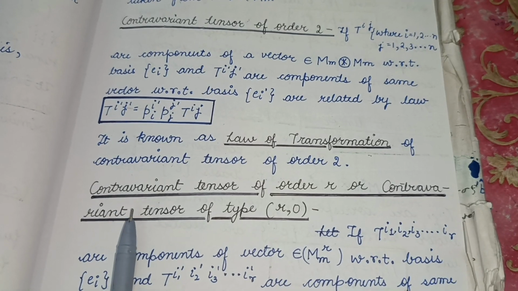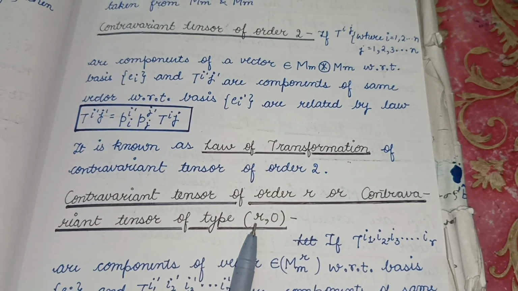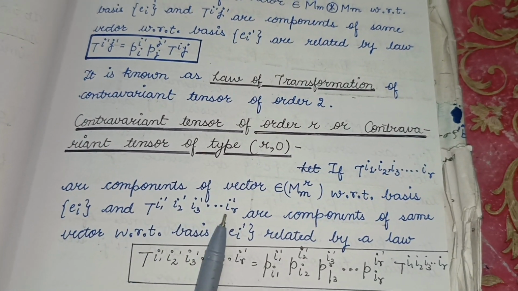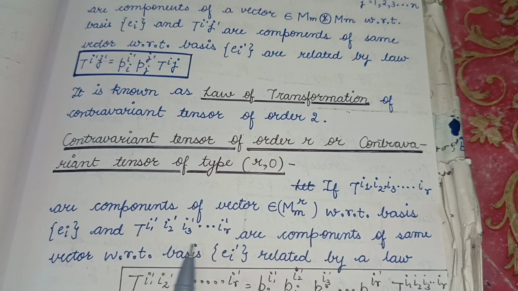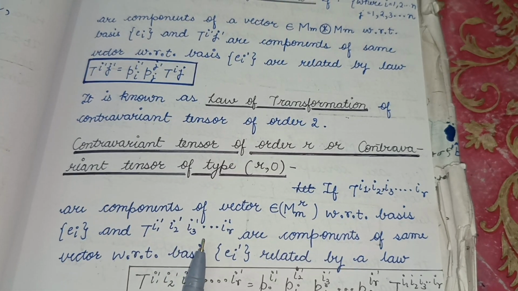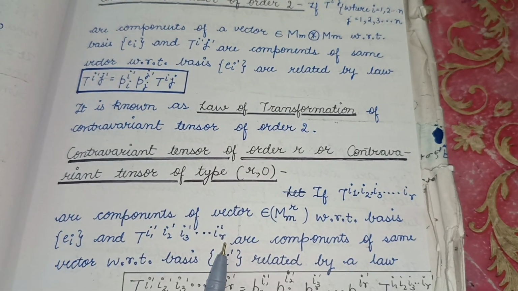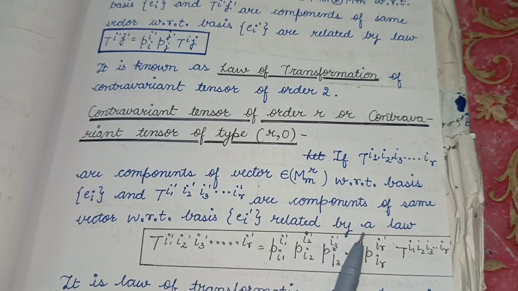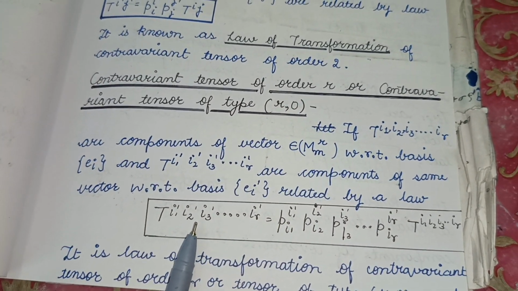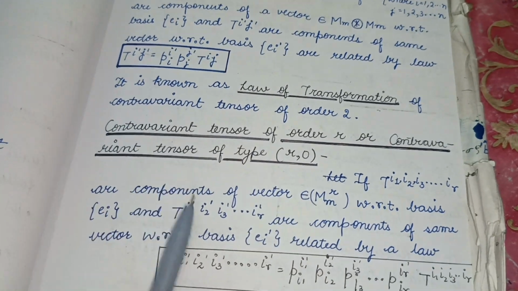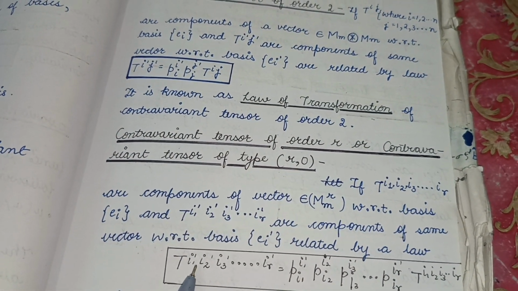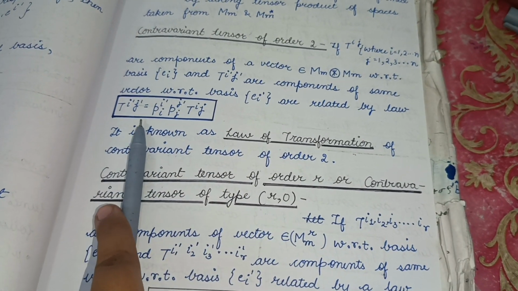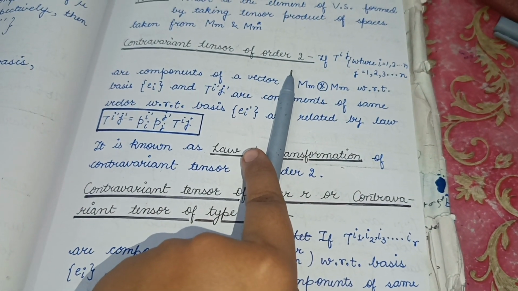Now, contravariant tensor of order r, or contravariant tensor of type (r, 0). If T^{i1 i2 i3 ... ir} are components of a vector which belongs to M^r with respect to basis e_i, and T^{i1' i2' i3' ... ir'} are components of the same vector with respect to basis e_i', related by a law like this. This is the same law as we have written above, but as the number of superscripts increases, we write it as contravariant. Here there are two superscripts, so we wrote contravariant tensor of order 2.